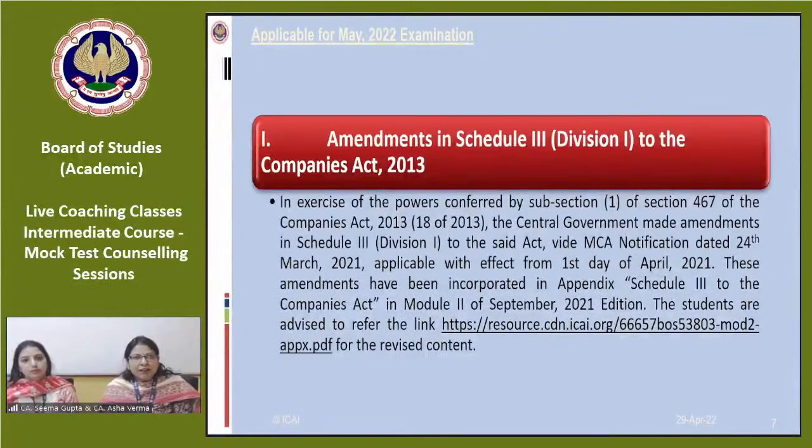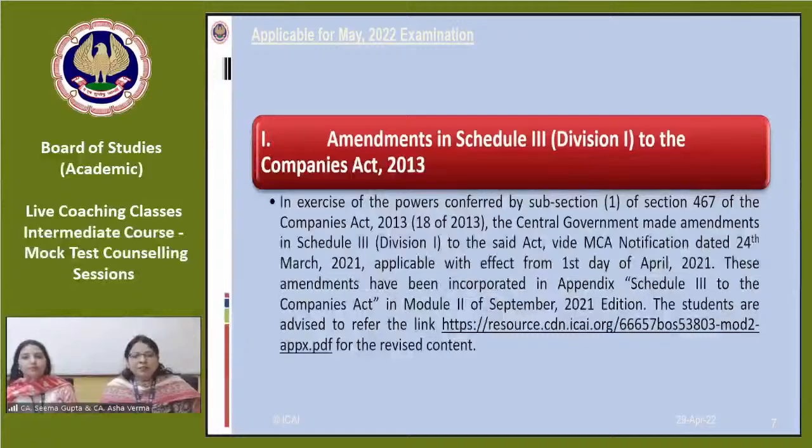So we would advise you to study from the latest edition of the study material, that is September 2021. Regarding the September 2021 edition, there are 2 major revisions which have taken place.